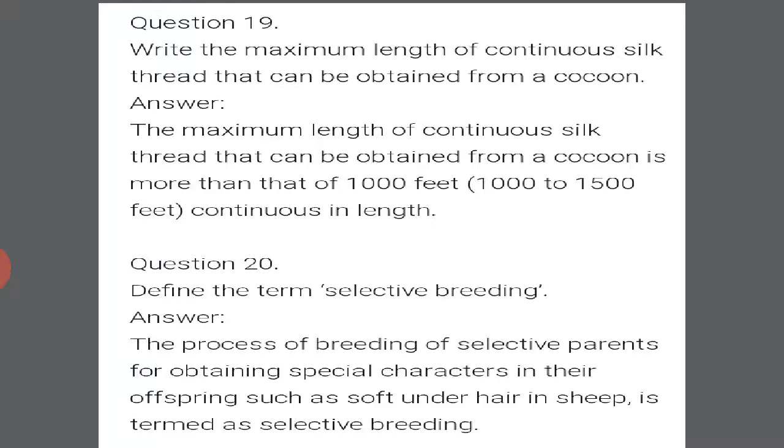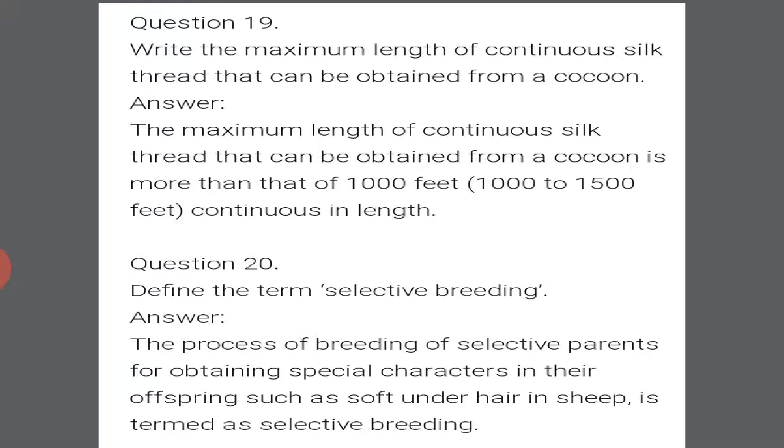Wow, surprising. It can be 1000 to 1500 feet. Minimum it will be 1000. Got it?